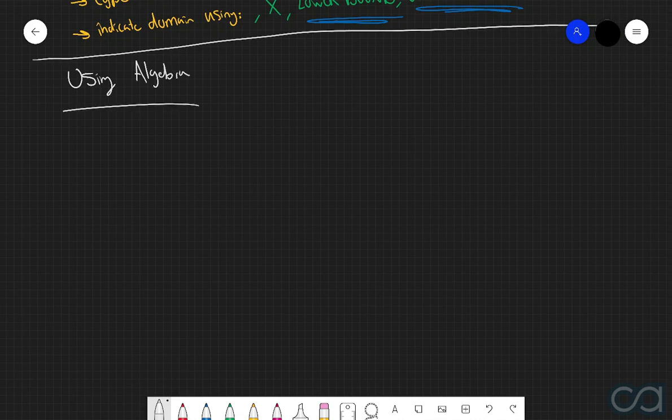Now, when we are dealing with using algebra to solve these different trigonometric equations, we're going to be considering two different types of equations that we're going to be working with. One of which is going to be significantly easier to manage than the other, but they'll both still take a very similar approach. Now, as we previously looked at before, when we're working with trigonometric equations, we're typically working with three different types.